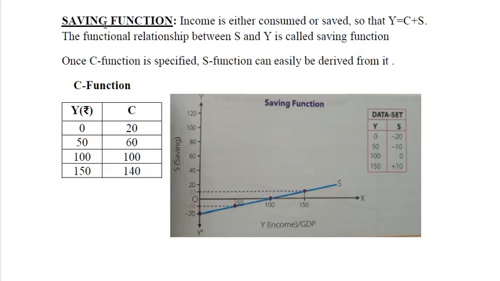The next important concept of this chapter is saving function. We know that income is equal to consumption plus saving. Either the income part of it is consumed or it will be saved. So saving function is important. So income is either consumed or saved, so that Y equals C plus S. So what is saving function? The functional relationship between S, meaning saving, and income is called saving function.